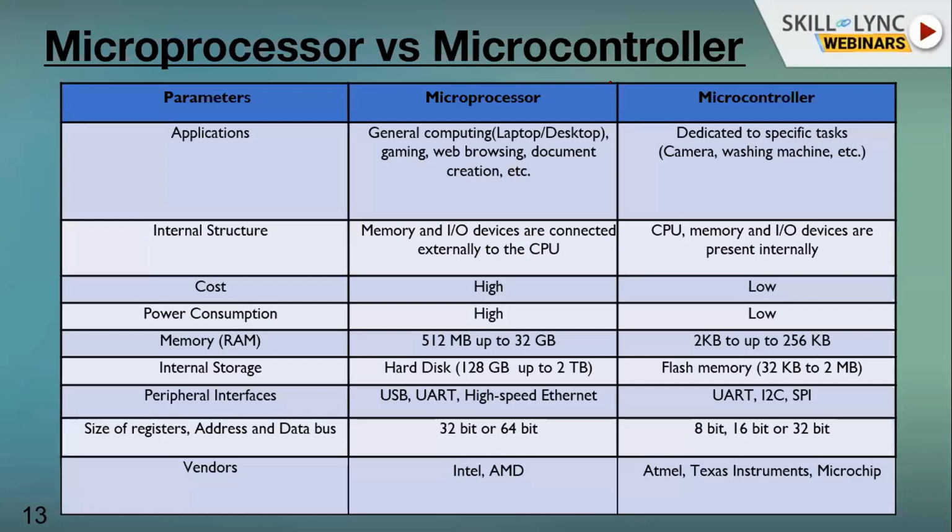So what is the application where we generally use them? We already discussed, but again I will take it through. I have taken only microprocessor and microcontroller. If you see the applications, what type of applications do we generally use? General computing: laptop, desktop, gaming, web browsing, document creation, etc. will be used on a microprocessor, meaning on a PC. And a microcontroller is dedicated to a specific task.